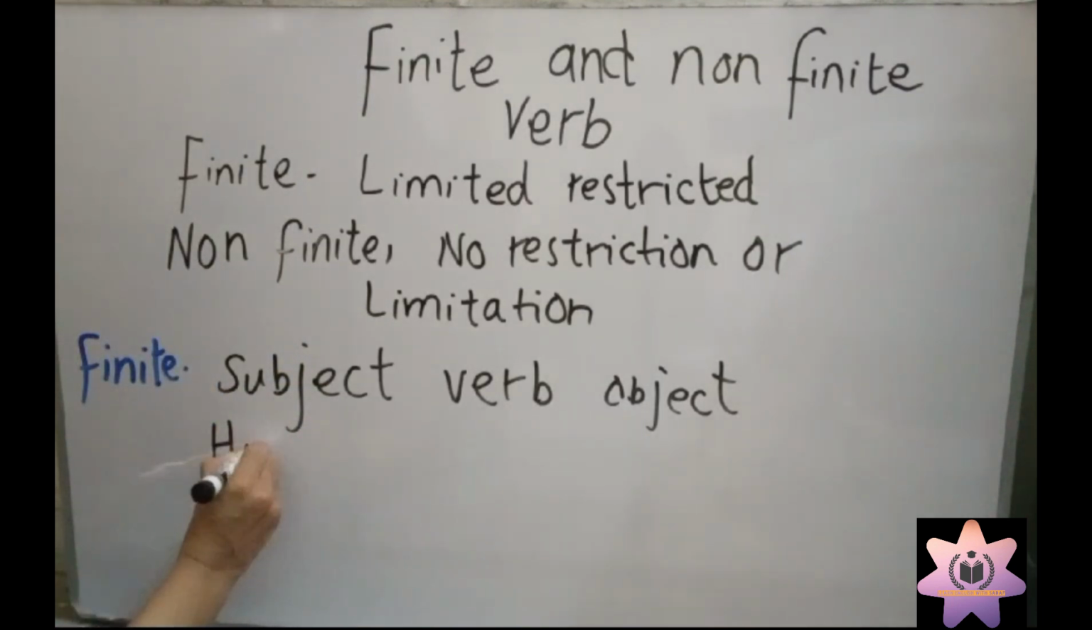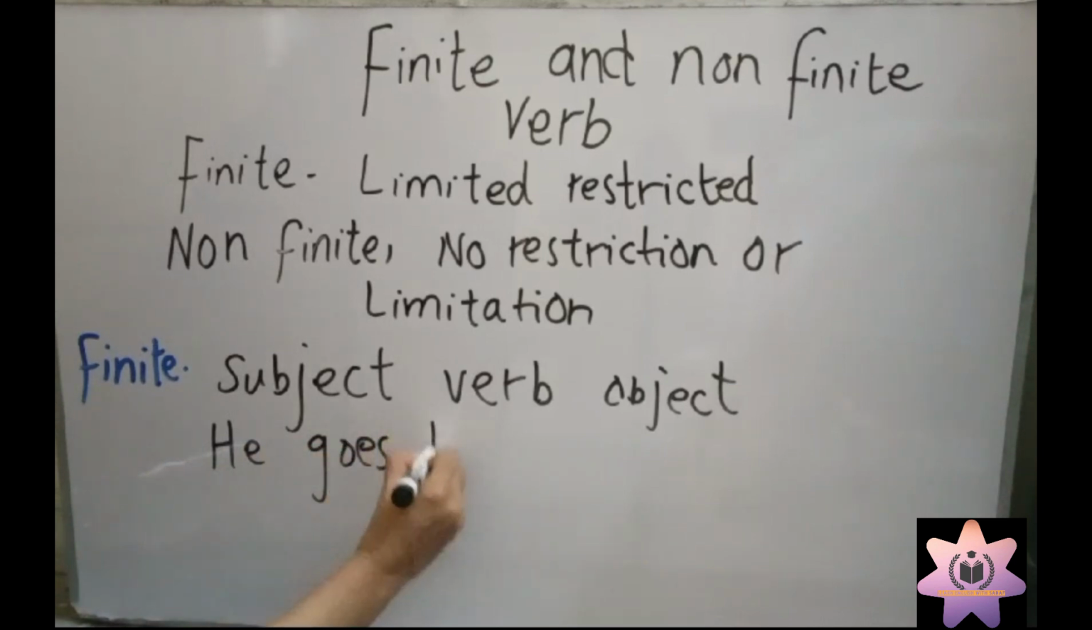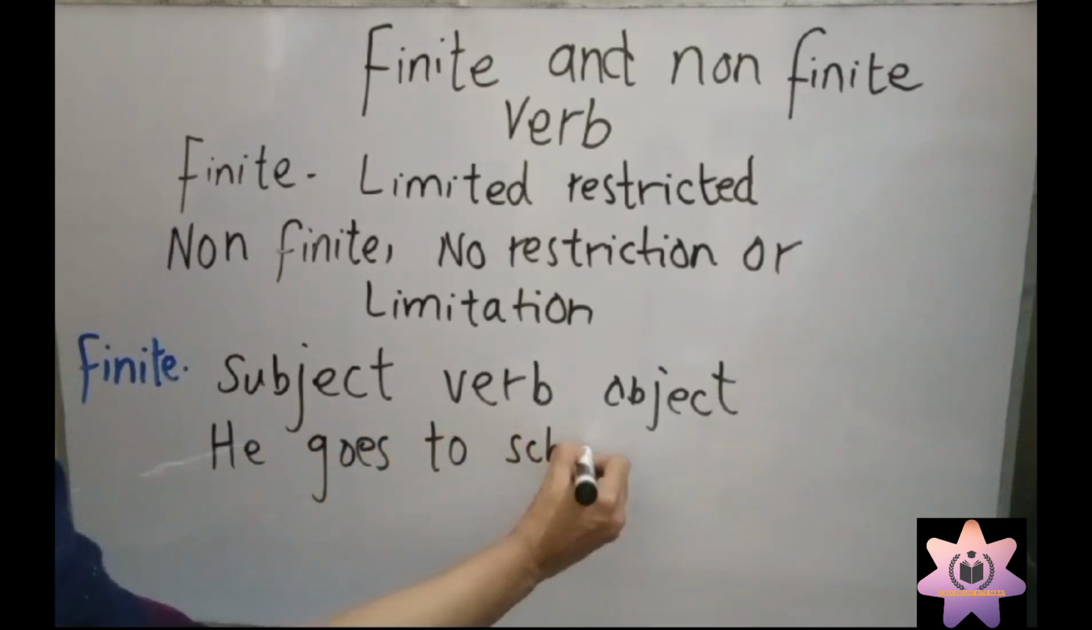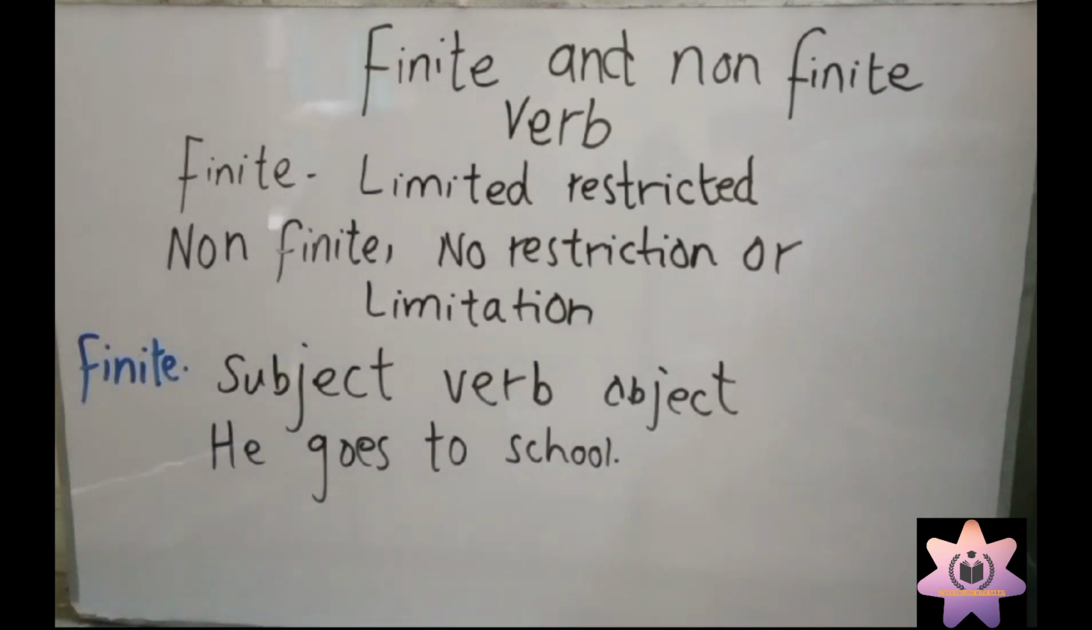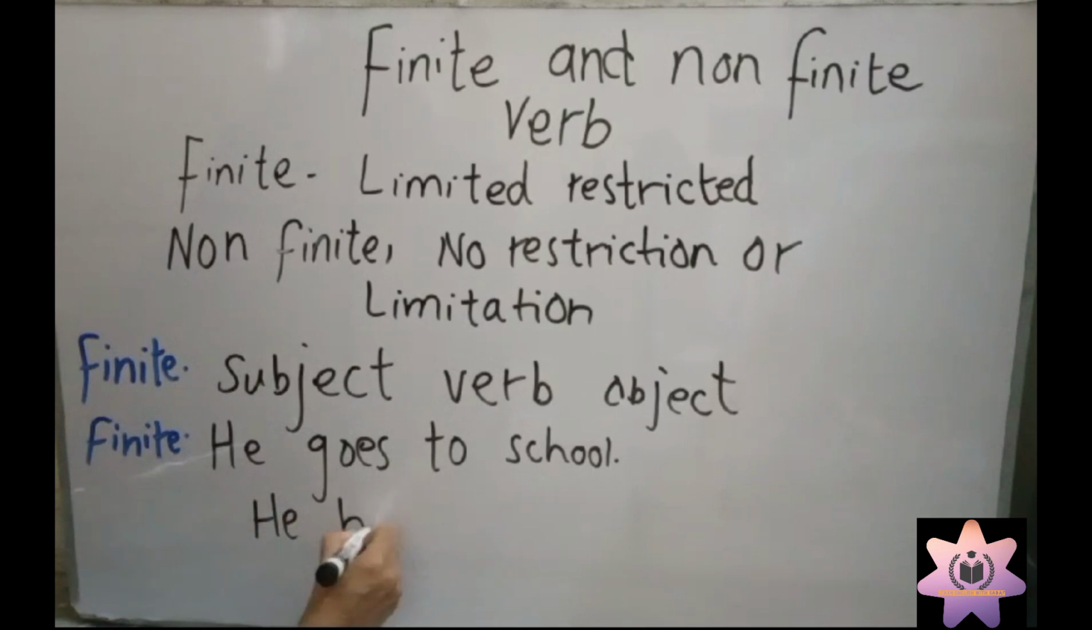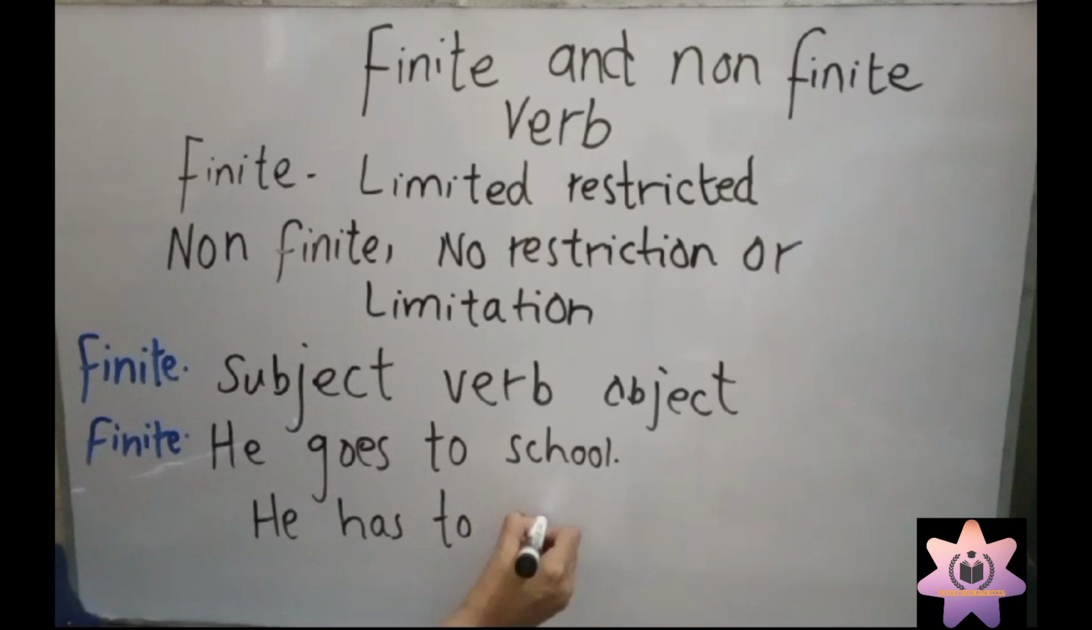If I say he goes to school, this is present indefinite tense. He goes to school, so this is a finite verb. This is a finite sentence. And what's the non-finite sentence? If I say he has to go, so this is called non-finite verb.